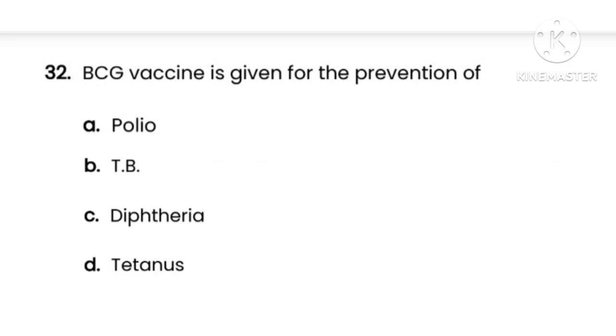Next, question number 32. The question is BCG vaccine is given for the prevention of. Here options are option A, polio, option B, TB, TB means tuberculosis, option C, diphtheria, option D, tetanus. So here the correct option is option B, that is TB. Here Bacillus Calmette-Guerin vaccine is a vaccine primarily used against tuberculosis infection, and it is a live attenuated vaccine. The dose is 0.05 ml for neonates and 0.1 ml for infants and children.